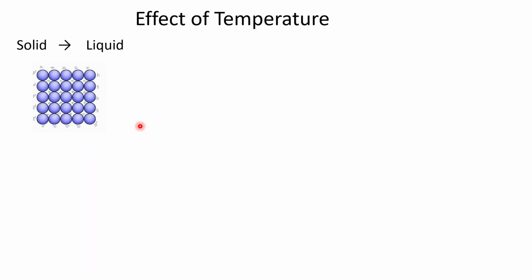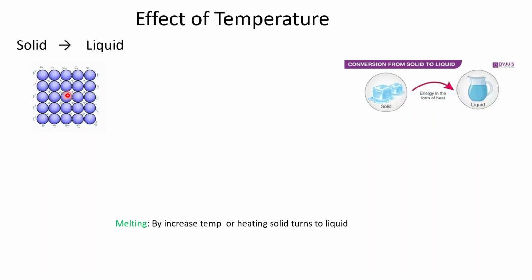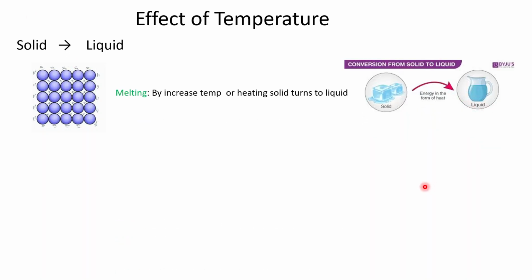When we heat a solid, its particles gain energy and vibrate more vigorously. The force of attraction between the particles is weakened and the solid melts. This process is called melting. It means that by increased temperature or heating, a solid turns into a liquid.